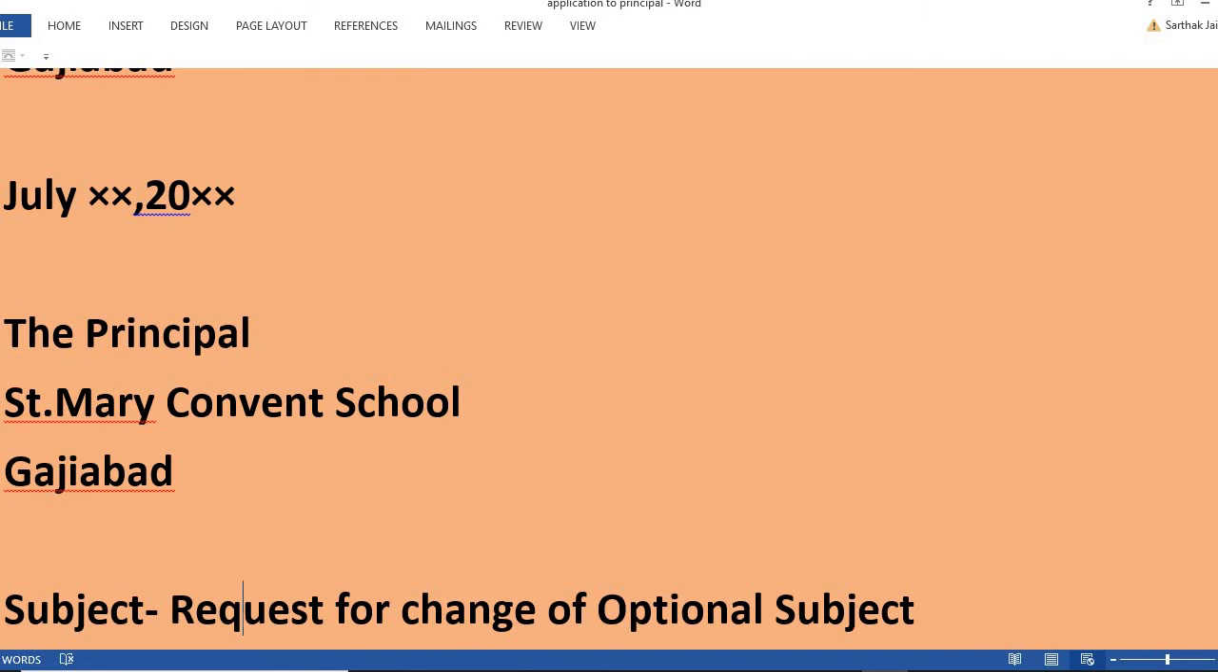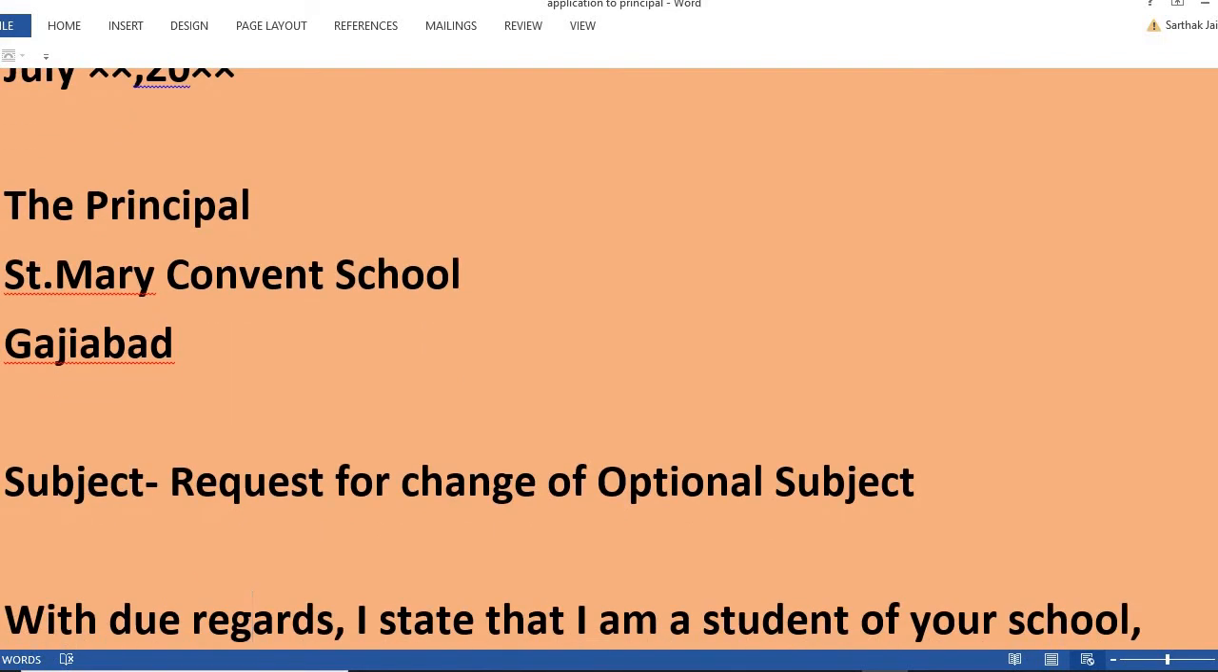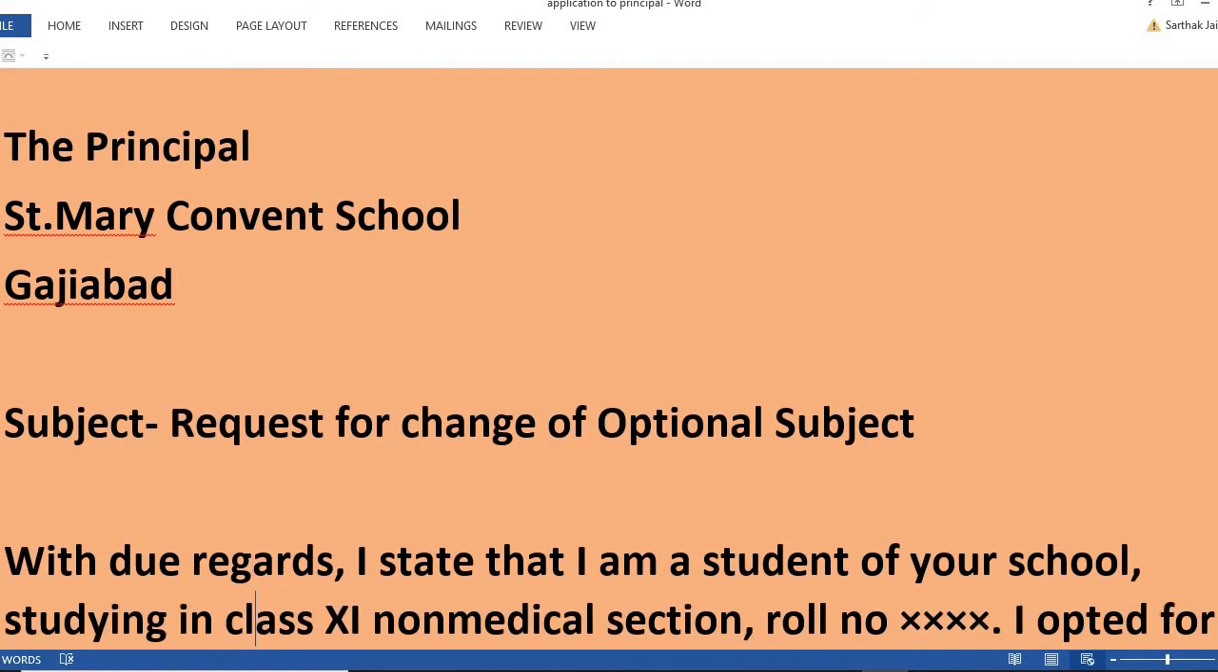Then leave the space of 1 line and put the date. If no date is given in the question, always put like this. I have not put the complete date. Again leave 1 line gap and write the receiver's address in 3 lines. This is always put in 3 lines. The principal, which school's principal, and name of the city.